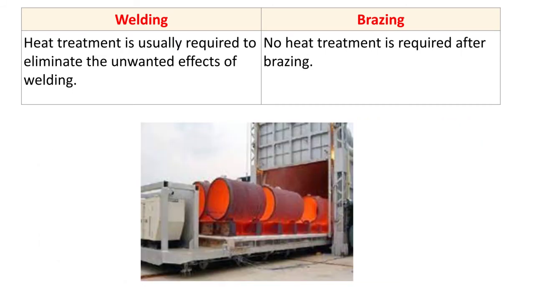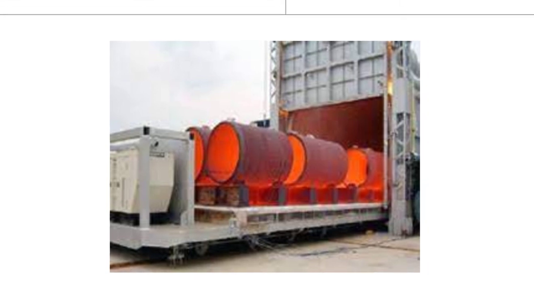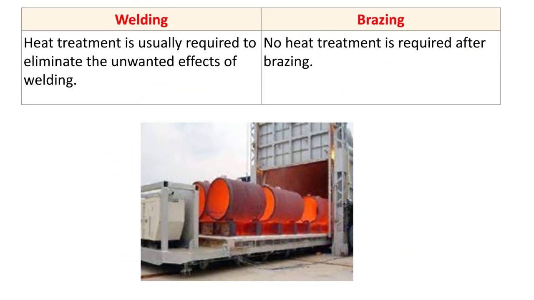Next difference, and this is the last difference. Heat treatment is usually required to eliminate the unwanted effects of welding. So here you can see an example of heat treatment. These are the welded structures and they are subjected to heat treatment. Heat treatment is nothing but a combination of heating and cooling the material so as to achieve different properties. So heat treatments are generally required in case of welding to eliminate the unwanted effects of the welding.